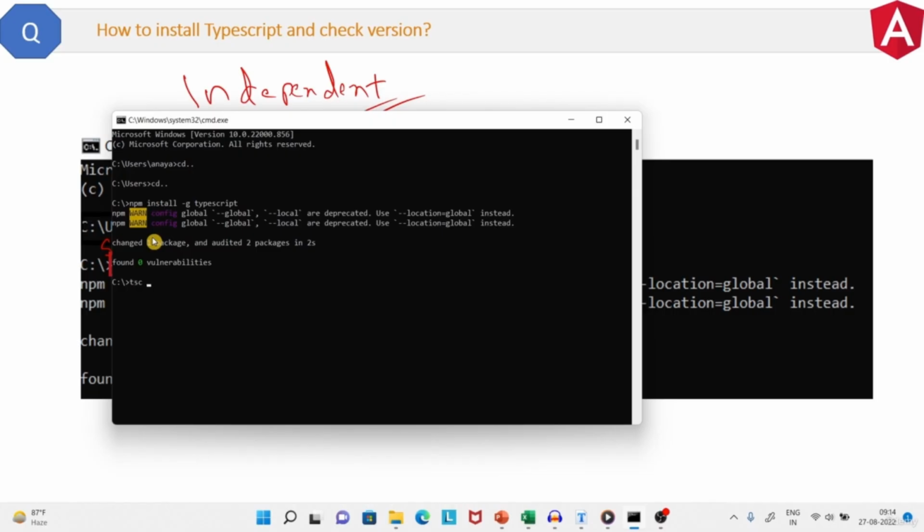Now to check the version of TypeScript, type tsc --version. tsc means TypeScript compiler, and then --version is version, and press enter. Here is the TypeScript version installed on your machine now. So now your system is ready for writing TypeScript programs. Not from an interview perspective, but it is good to know how things start. Now let's move to the upcoming questions.